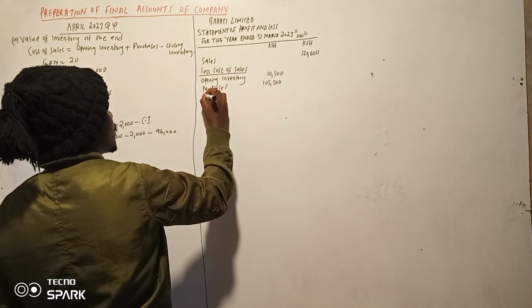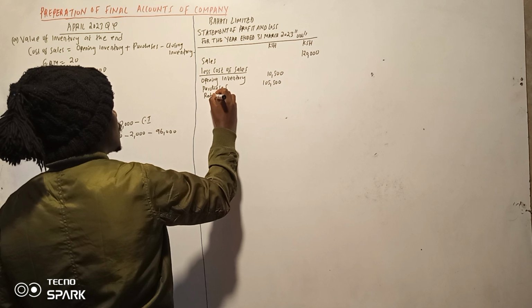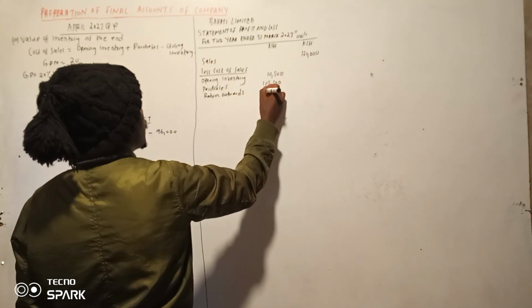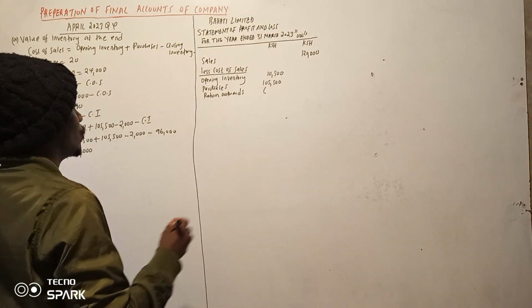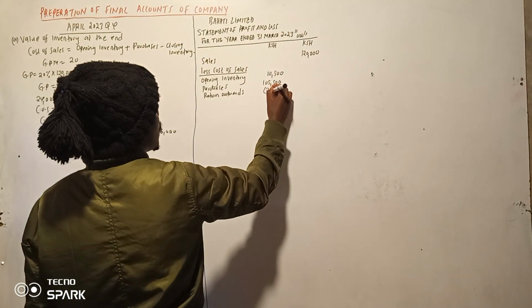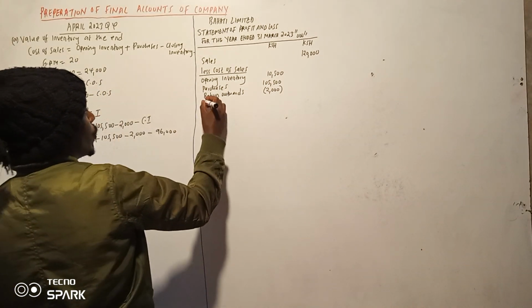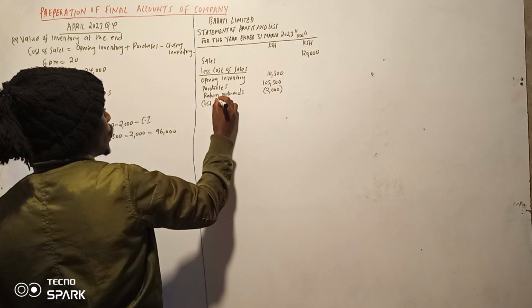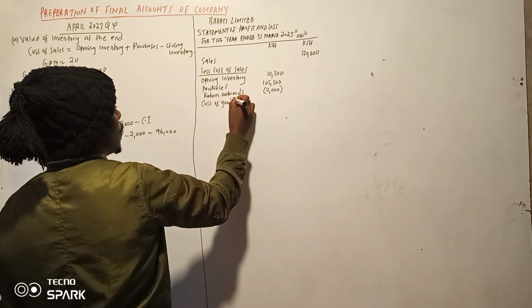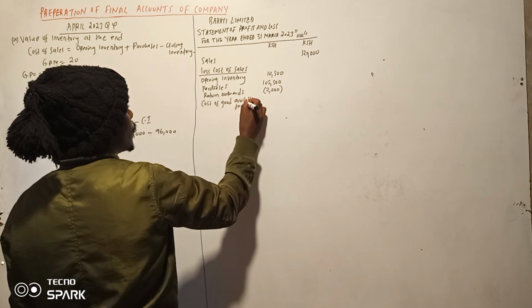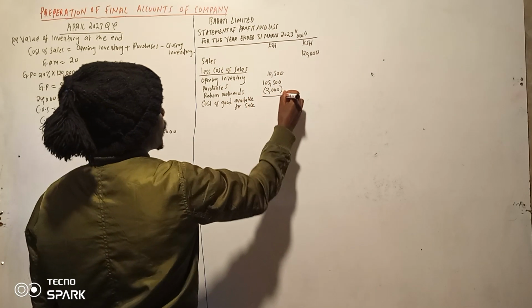Then we are supposed to less the return outwards. Return outwards was 2,000. Then cost of goods available for sale. So we can get that one.